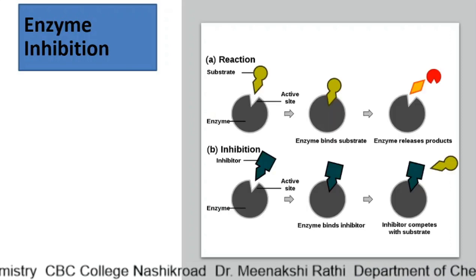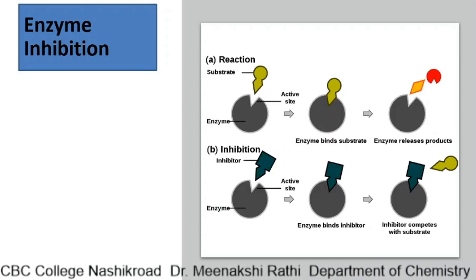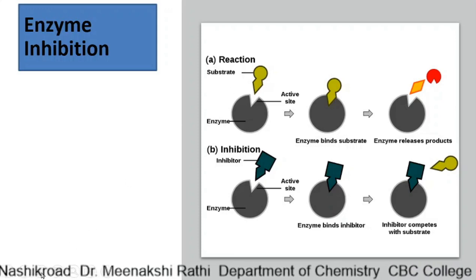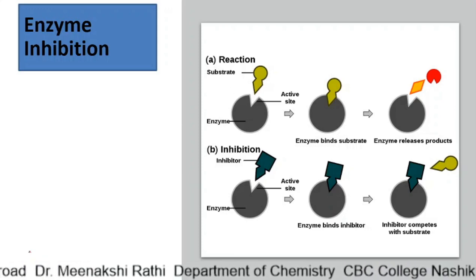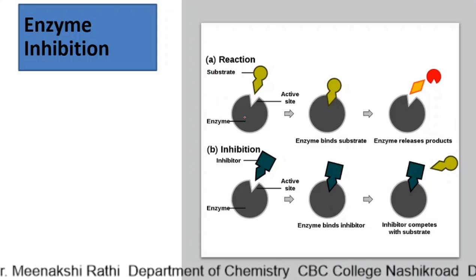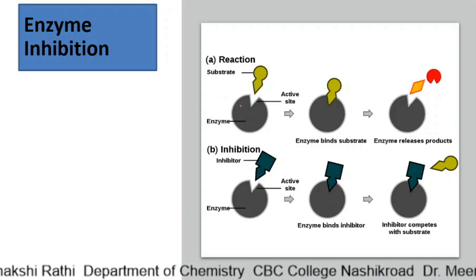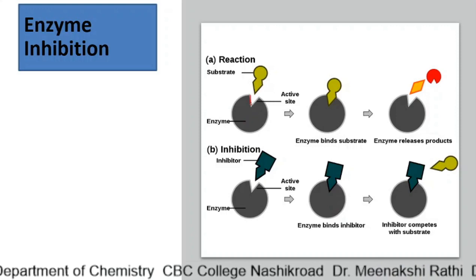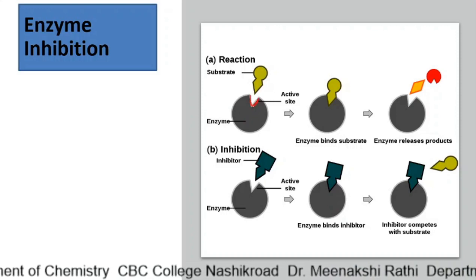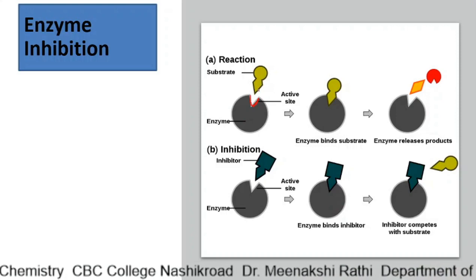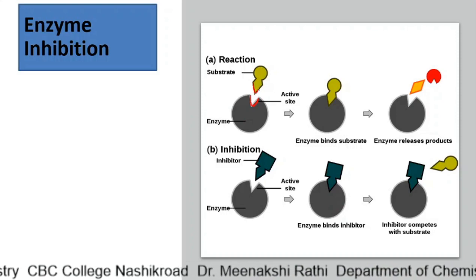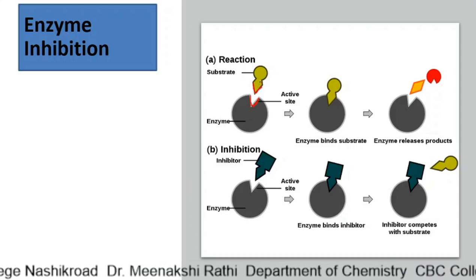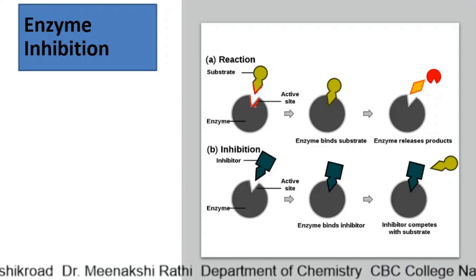Before that, please see here, this is the regular enzyme reaction, which we have already discussed. Suppose this is the enzyme, and this is the active site of the enzyme. This is the substrate molecule, and its shape is similar to the active site, so it can fit properly into it.